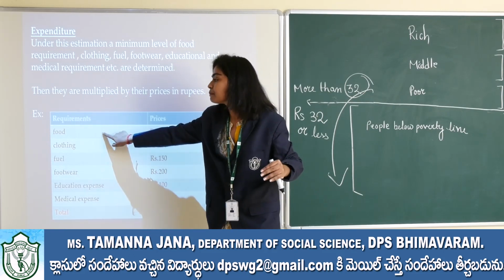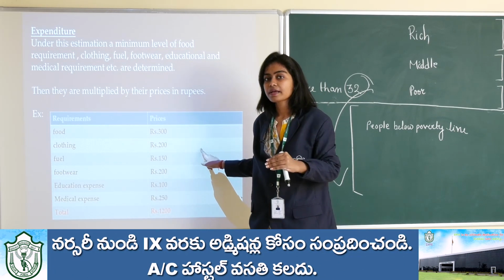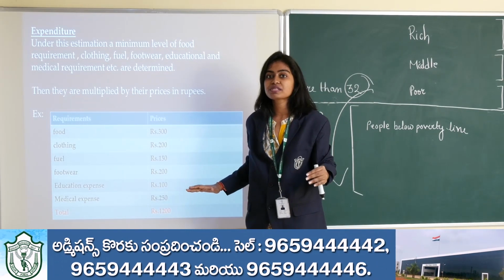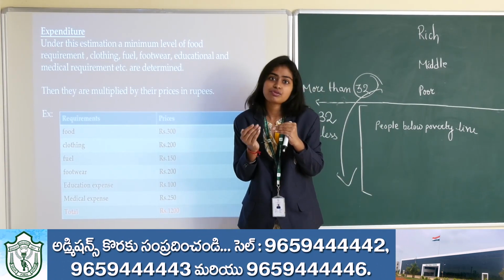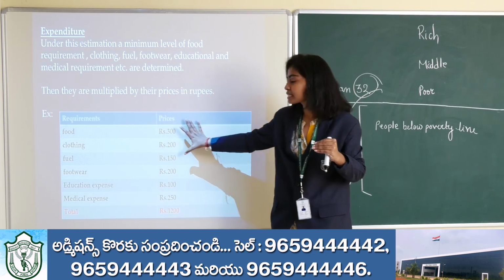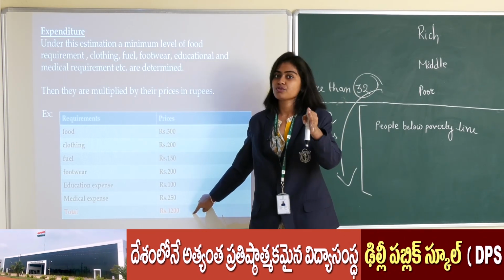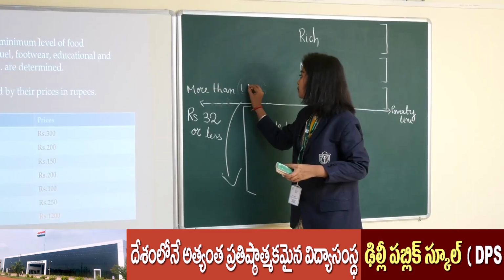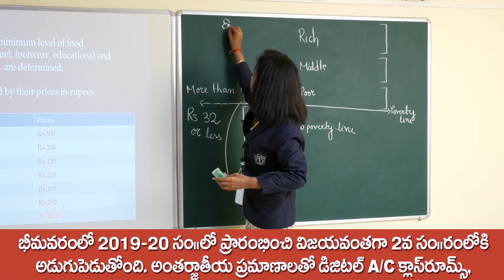We will simply multiply them with their price. Suppose a limit is given of rupees 1000. If your expenditure is more than 1000, you are not in poverty. So after calculating, the total is 1200. Then you are not in poverty, because the limit is 1000.